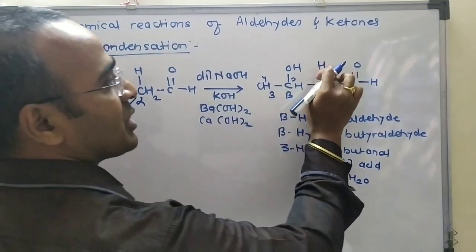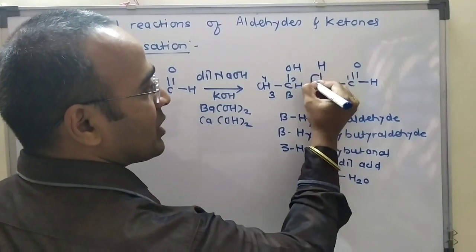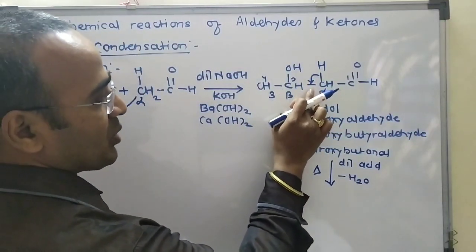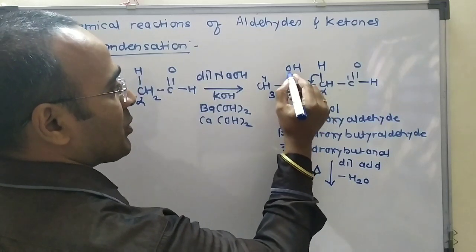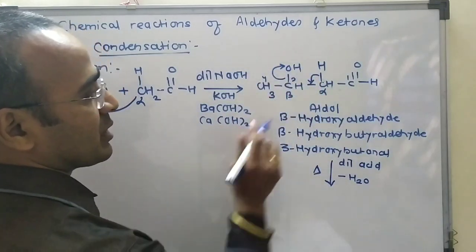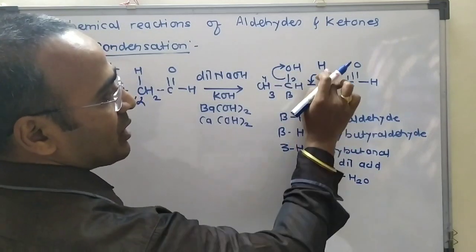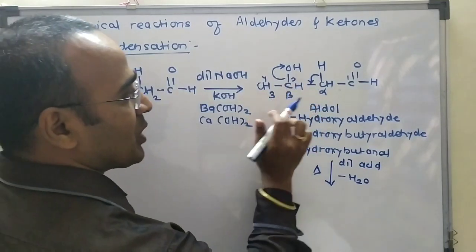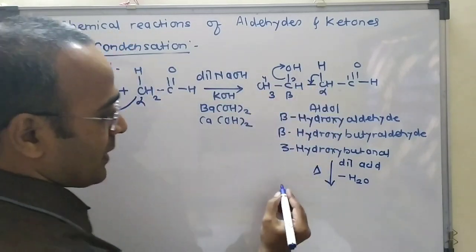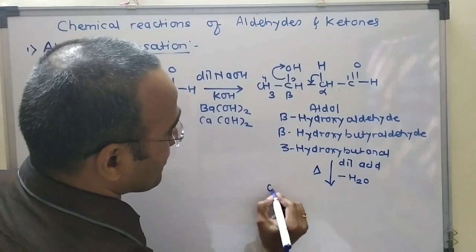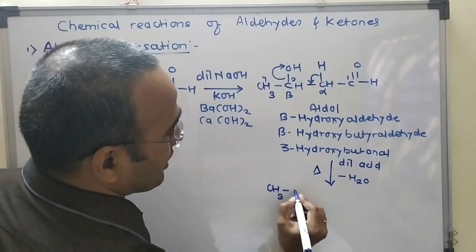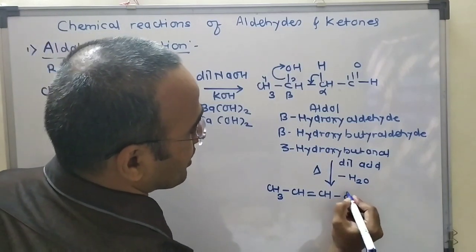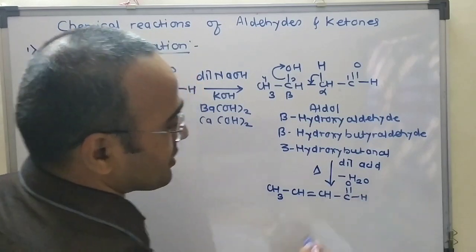When hydrogen is removed as H plus, this bond shifts over here, and when this bond shifts over here, a double bond is formed. The bond between carbon and oxygen shifts over here. There is formation of OH minus. Here H plus, here OH minus, so there is formation of H2O, and a double bond forms between this and this carbon atom. So here the product is CH3, here CH, double bond CH, then single bond C, double bond O and H.